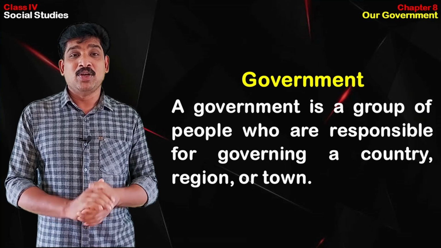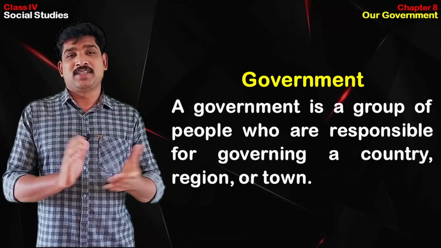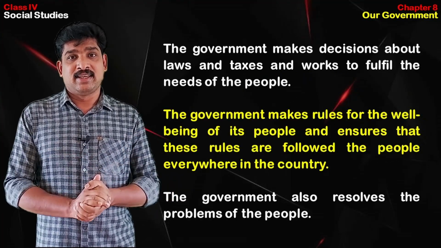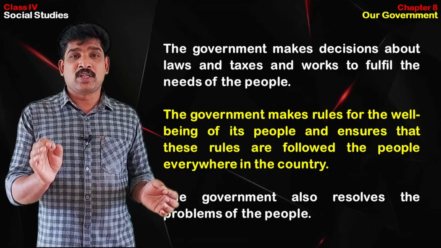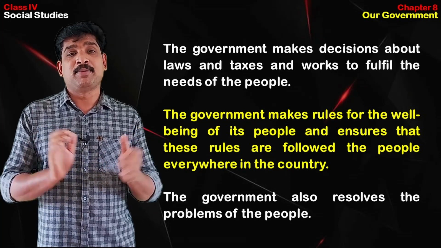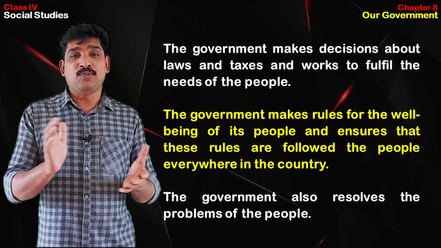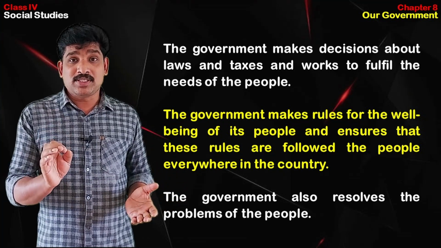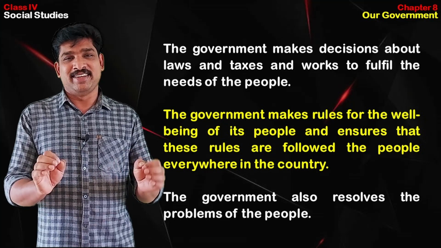Do you know what is a government? A government is a group of people who are responsible for governing a country, a region, or a town. The government makes decisions about laws and taxes and works to fulfill the needs of the people. It makes rules for the well-being or the betterment of the people, and the government ensures that all the rules that they make are followed by the people everywhere in the country. The government also solves the problems of the people. And now let us learn about the government in detail.